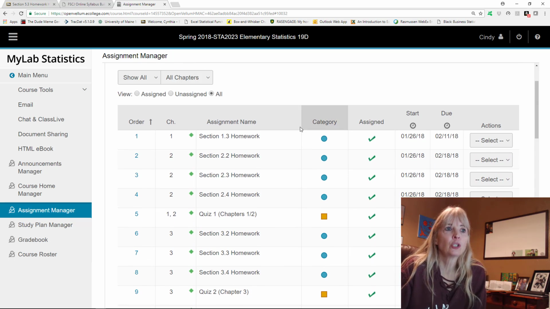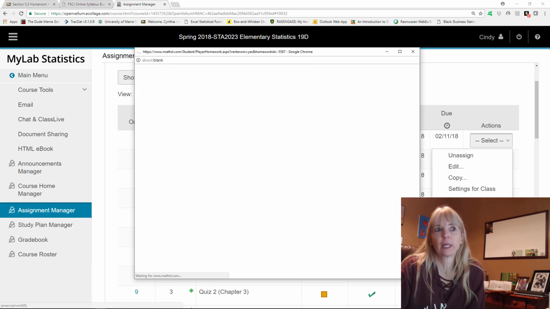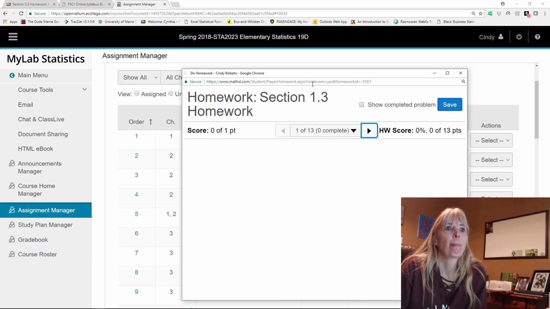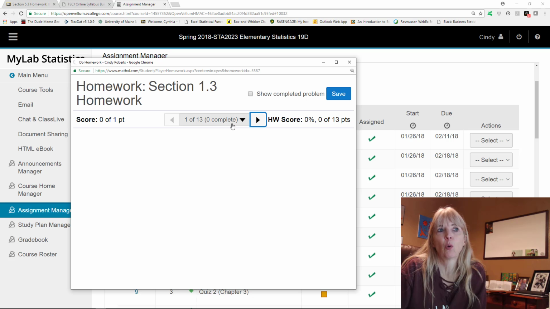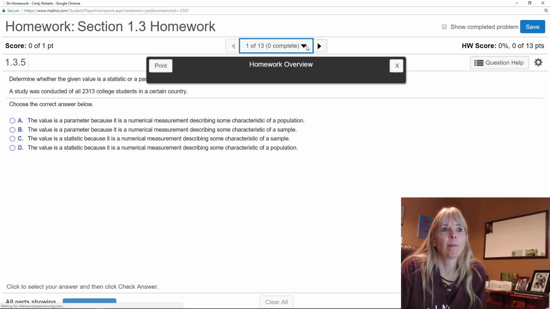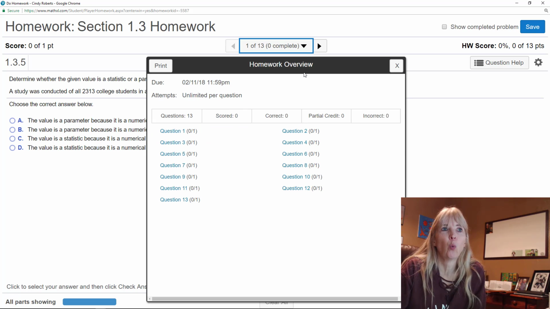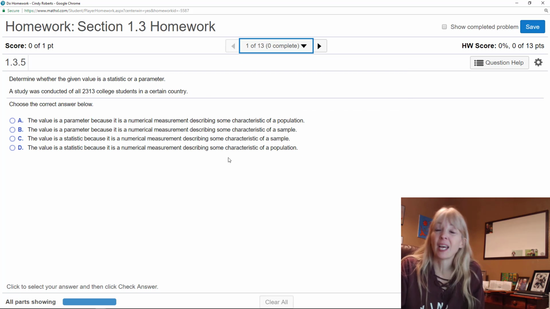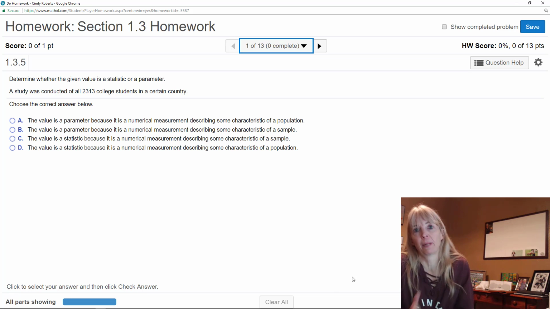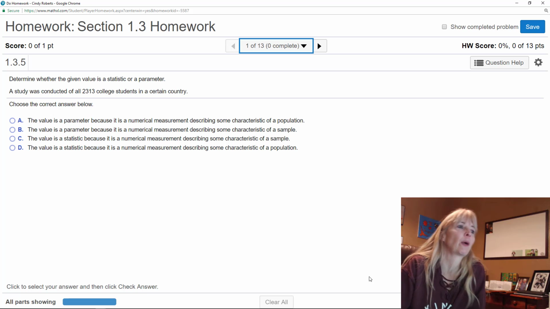Now, the part that I want you to recognize is the homework when you actually start working on these. So you come in here and it's going to give you a bunch of questions, and you go through and answer each question. And I can see in here there's 13 questions. You could actually do the drop down and go in any order you want. I probably would stay in 1, 2, 3, 4, 5 because it's going to follow a particular order. So I probably wouldn't jump around.